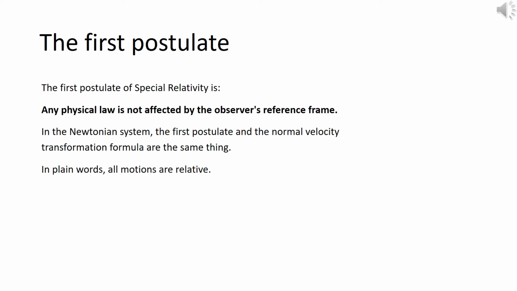What is the first postulate? The first postulate of special relativity is that any physical law is not affected by the observer's reference frame. In the Newtonian system, the first postulate and the normal velocity transformation formula are the same thing. In plain words, all motions are relative.